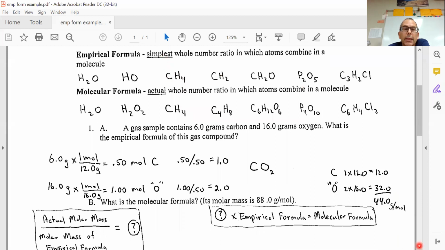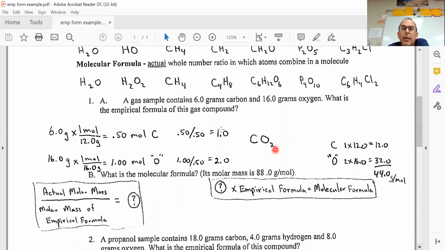All right, so this example says a gas contains 6 grams of carbon and 16 grams of oxygen. So the temptation is, these are whole numbers, I'm going to divide everything by 2, and 6 divided by 2 is 3 carbons, and 16 divided by 2 would be 8 oxygens. But we have to convert grams to moles, because remember when we have a chemical formula for something, we're not comparing grams, we are comparing moles of things. So here's what I did.